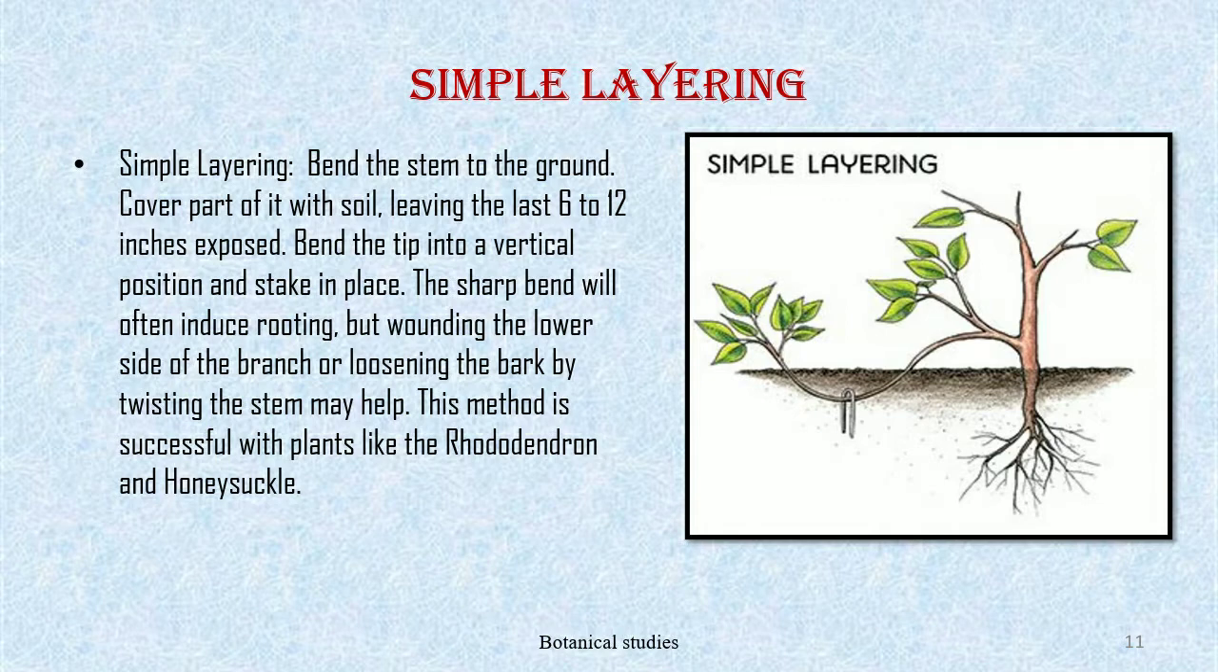The sharp bend will often induce rooting, but wounding the lower side of the branch or loosening the bark by twisting the stem may help. This method is successful with plants like rhododendron and honeysuckle.